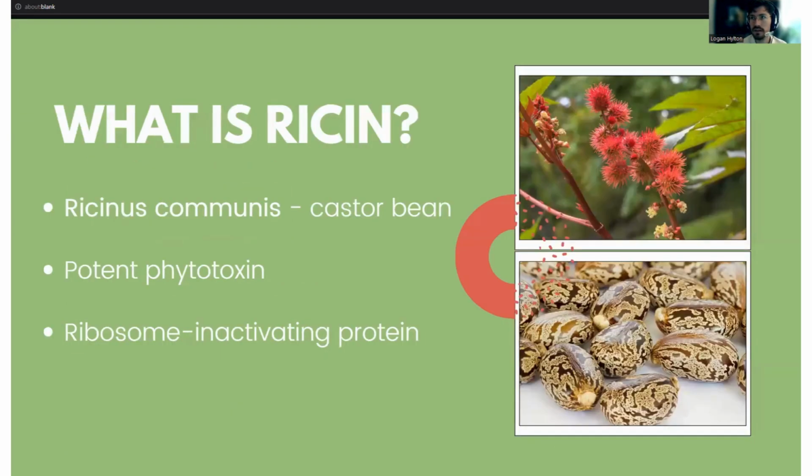First things first, we need to define ricin. Ricin is a carbohydrate-binding protein found in the seeds of the castor oil plant, a plant grown across the world for both agricultural and ornamental use. This protein is a highly potent toxin with an estimated lethal oral dose being 1 milligram per kilogram of body weight. Ricin acts as a ribosome inactivating protein. As we will see in the next slide, shutting down a cell's ribosomes results in catastrophic damage to the cell and ultimately the organ it comprises.